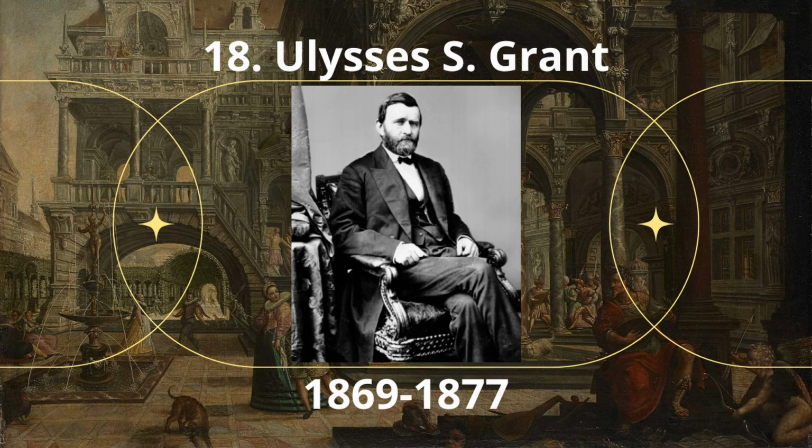Number 18. Ulysses S. Grant. Ulysses S. Grant was the 18th President of the United States, serving from 1869 to 1877. He is most famous for leading the Union Army to victory in the American Civil War. He achieved this by commanding the Union forces, ultimately leading to the defeat of the Confederacy. He later served as the 18th President of the United States.